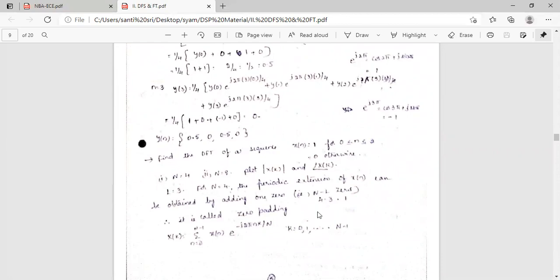Now this is another problem. Find the DFT of the sequence x of n equal to 1 for 0 less than or equal to n less than or equal to 2, and equal to 0 otherwise. Plot mod x of k and the phase of x of k for n equal to 4 and n equal to 8. Here L equal to 3, the length is given as 3.